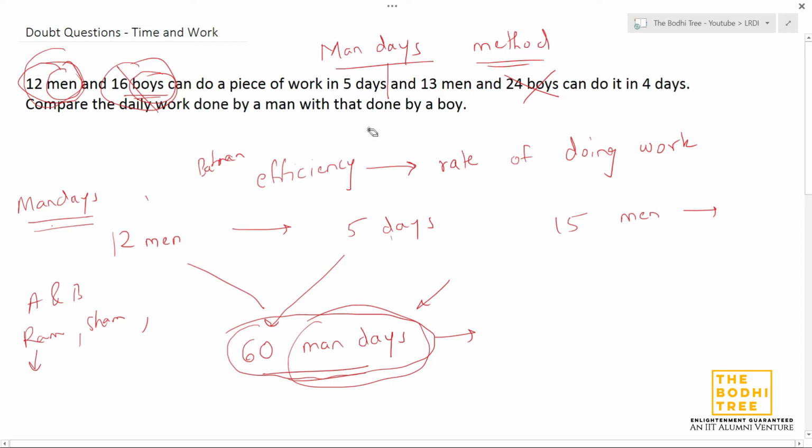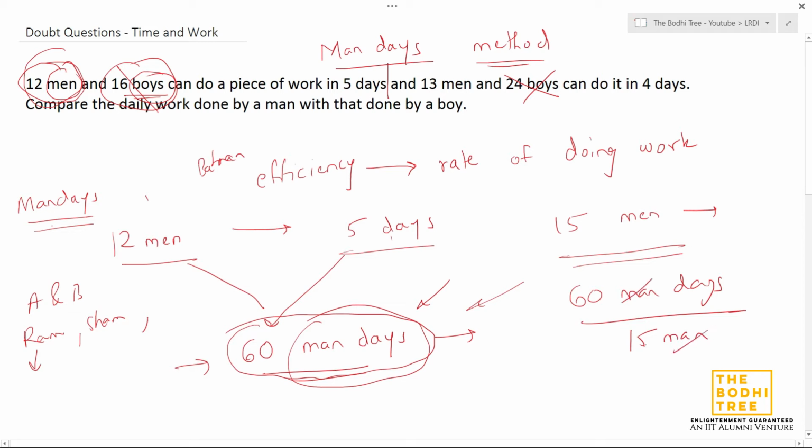I hope you have understood what we mean by man days. Basically, man days means when 12 men complete a piece of work in 5 days, the amount of work that they are going to do is 60 man days, 12 men into 5 days. So the question that we were considering, suppose then for 15 men to complete that same piece of work, how many days will they take? So we are going to divide 60 man days by 15.